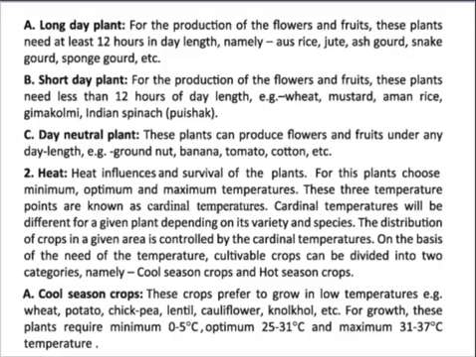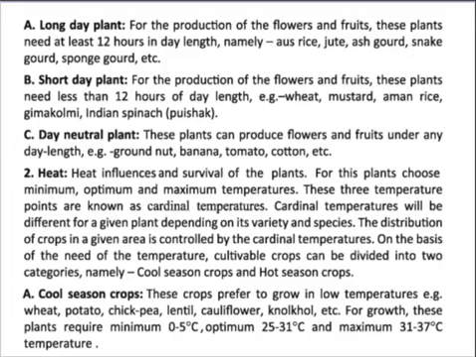And short day plants: for the production of flowers and fruits, these plants need less than 12 hours of day length. Examples are wheat, mustard, aman rice, jute, Indian spinach, and red amaranth. Day neutral plants can produce flowers and fruits under any day length, such as groundnut, banana, tomato, and cotton. This is also called season neutral crops.